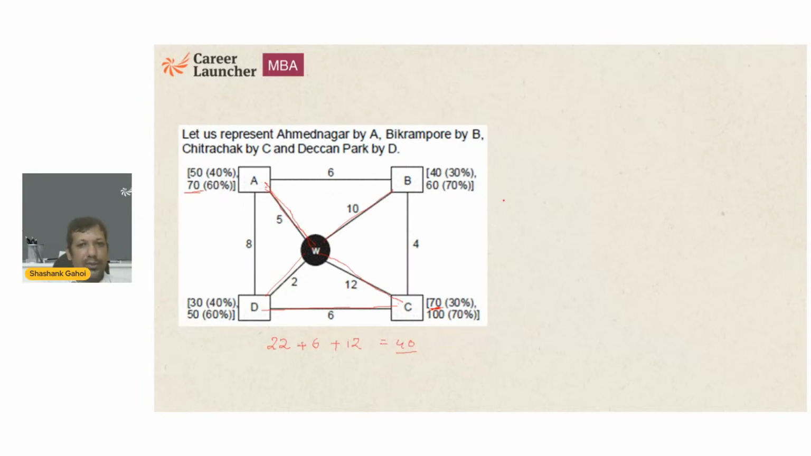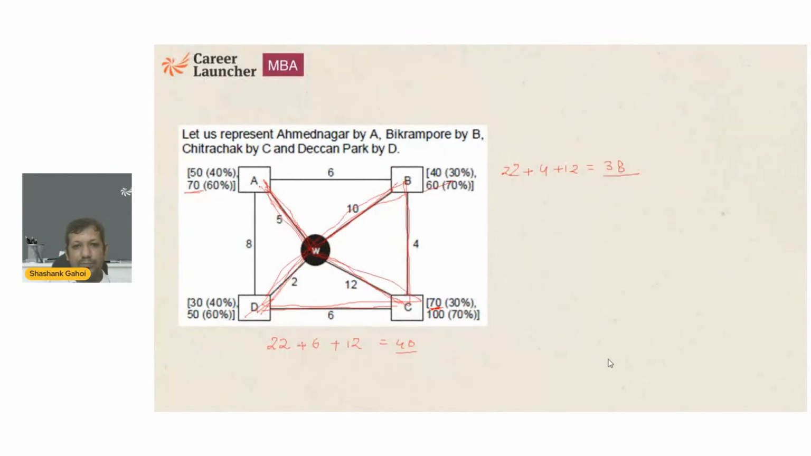Now, if he goes to C, that is 22 kilometers, plus he goes to B, that is 4 kilometers, then he goes to A. Now, that is 12 kilometers. So, total distance comes out to be 38 kilometers. Right? Understood? So, I can have two paths, either this or this. Either he can go like this, this, and this, or he can go like this. These are the paths, right? Okay. So basically, which path is giving us 40 kilometers?